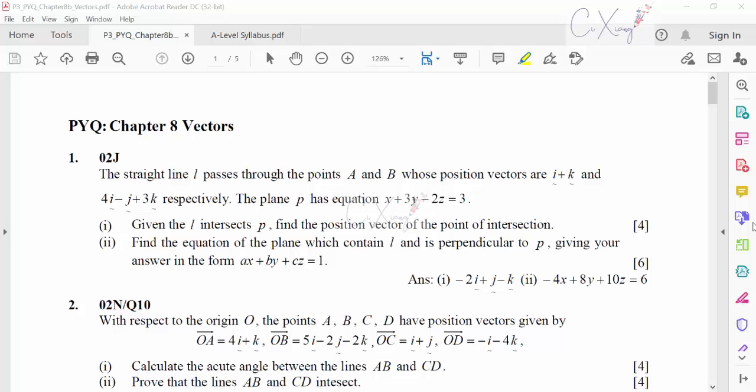Alright, so from year 2020 onwards, they actually have a change in the maths syllabus. For chapter 8 vector, they bring the previous AS syllabus into this A2 syllabus and they remove a part of the original A2 syllabus from our syllabus now. Understand what I said now? So they actually remove a part of the syllabus from year 2020.